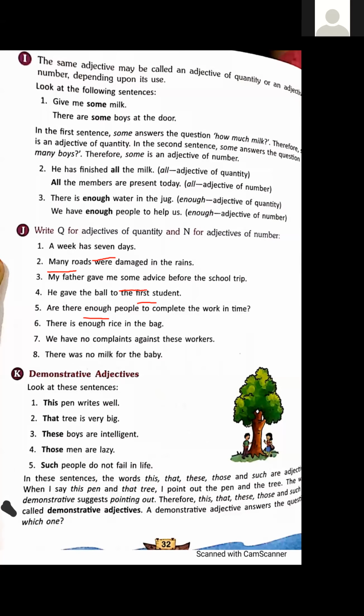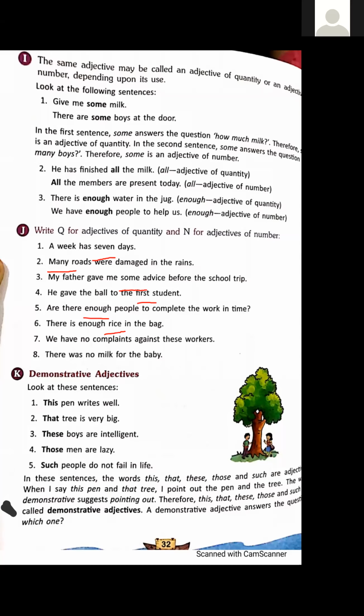In sixth sentence, there is enough rice in the bag. We cannot count rice. We cannot count sugar. These all are uncountable nouns. So here enough is used as adjective of quantity.